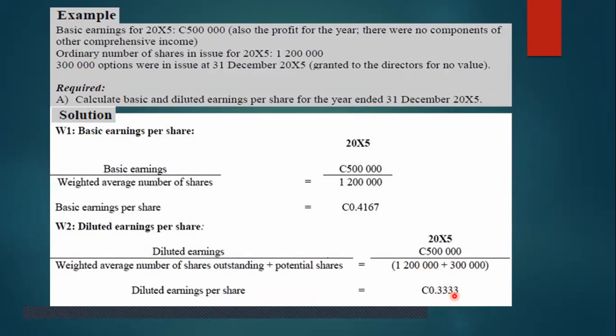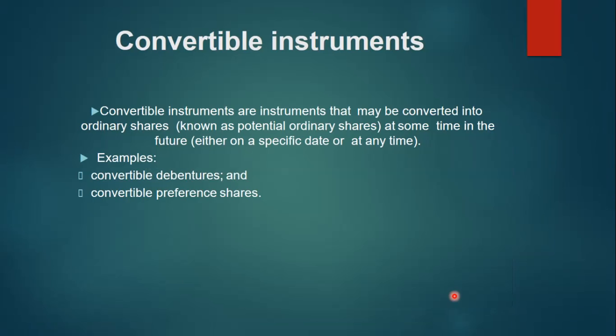So it shows that if we consider the diluted earning per share method, your earning per share is always less than basic earning per share. There is some convertible instrument in this case, convertible debentures or convertible preference shares. There is an option to convert into equity shares from debentures and preference shares.